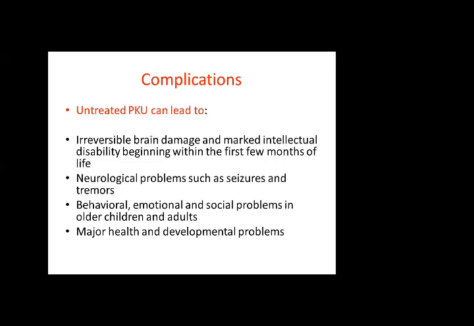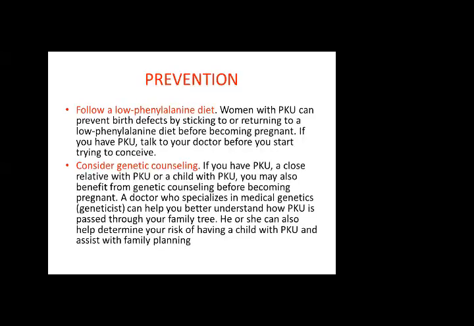Complications: untreated PKU can lead to irreversible brain damage and marked intellectual disability beginning within the first few months of life. Then there are neurological problems like seizures and tremors, then behavioral, emotional and social problems in older children and adults, and major health and developmental problems. You can assume what could be the problem in society and with the child.